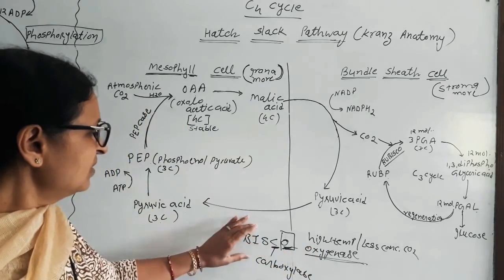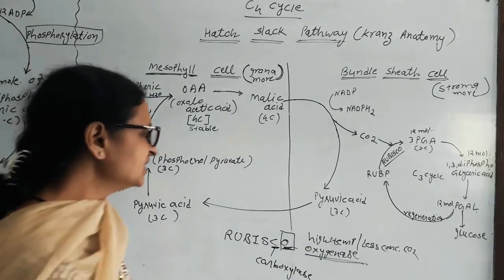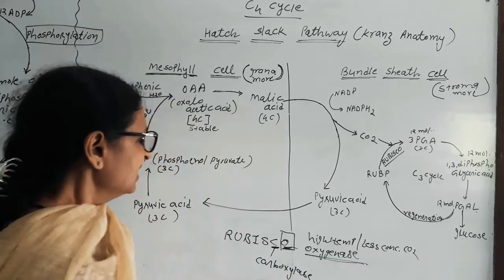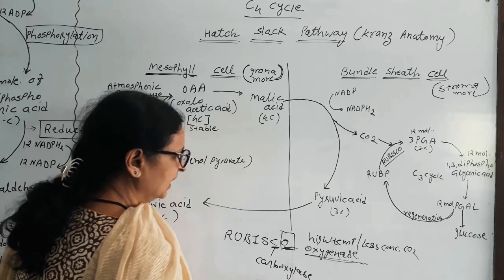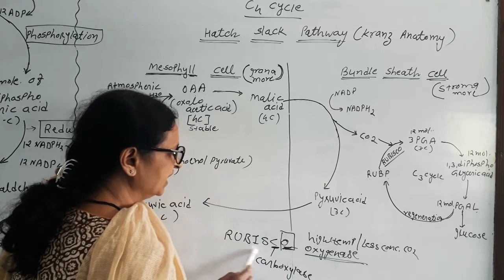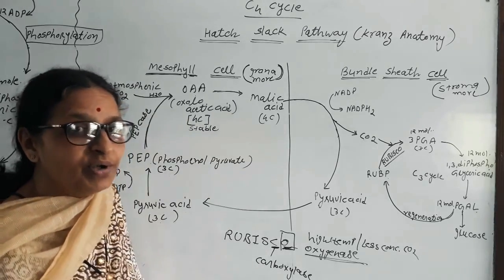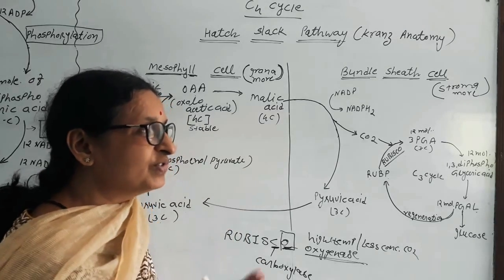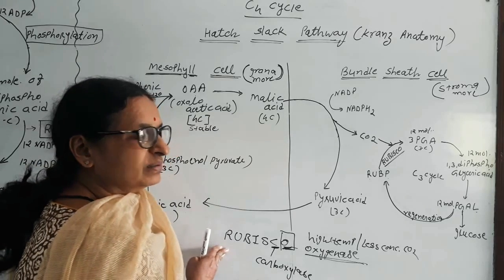So Rubisco, at high temperature and low concentration of carbon dioxide, starts working as oxygenase and not as carboxylase. So food is not produced and the already produced food starts oxidizing by Rubisco.